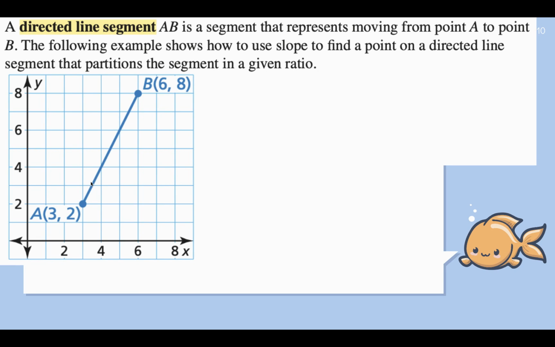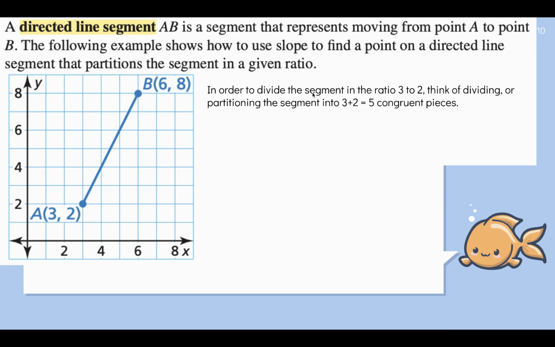So they're going to ask you to find a point somewhere on this line segment. You're traveling from point A to point B, and you're going to stop to take a rest somewhere before you get to point B, such that the ratio of the two lengths that are partitioned is equal to some given ratio.